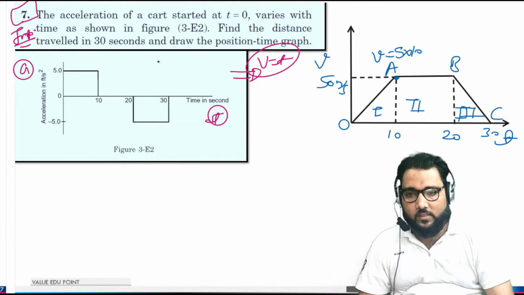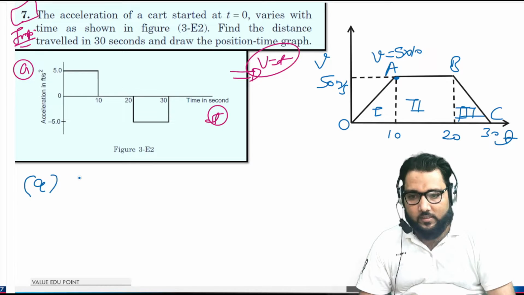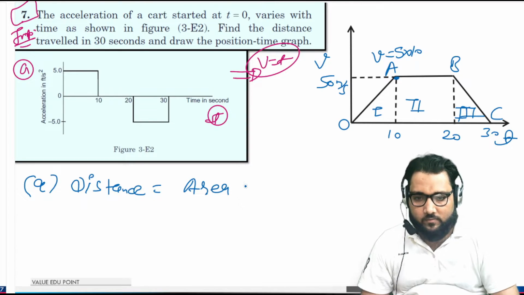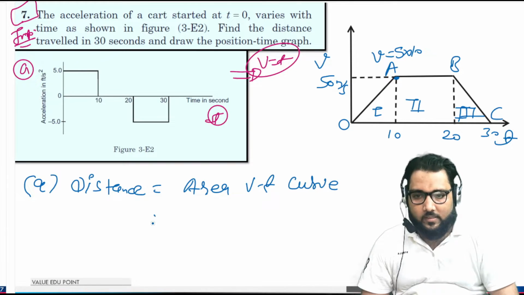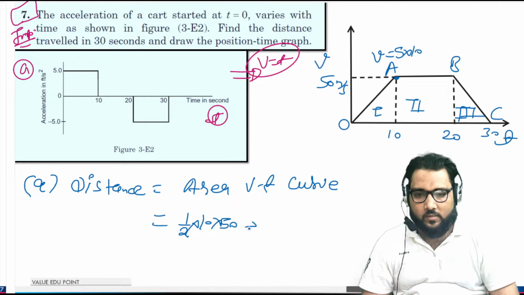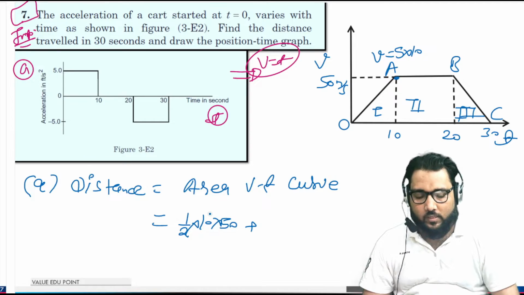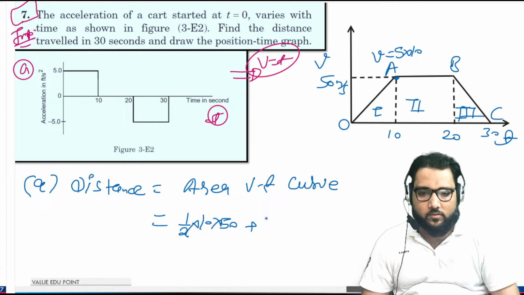Now the first question is asking for the distance. So we know the distance is the area under the v-t curve. Is it okay guys? When you solve this, the first part is a triangle, and we know the base and height: base is 10, height is 50. In distance we always take the area modulus. We will discuss this later in the next question.